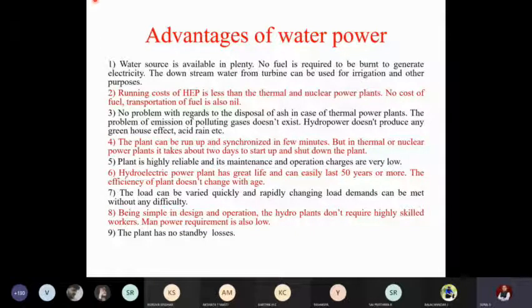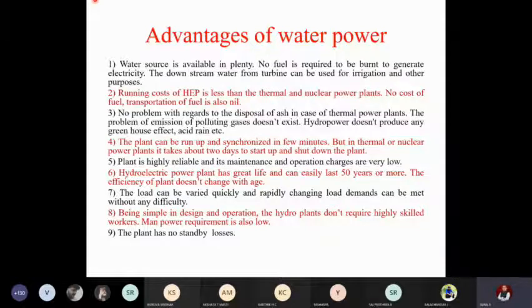Just moving water, we are building some construction, that is a dam, storing it and allowing it to flow over a turbine. No question of any pollution takes place. That is the major advantage of this plant. And also, when you don't burn any fuel, the running cost of the plant will be very, very minimum. When you just look at the layout, this can be imagined at a flash.